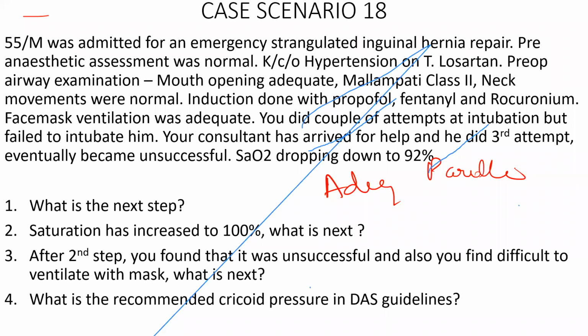Now the latest difficult airway guidelines say you have a difficult mask ventilation only in unparalyzed patients or people who are not paralyzed properly. So the current guidelines stress more importance on giving as much propofol as possible, making him as deep as possible, and giving adequate paralysis. Inadequate paralysis is one of the important causes of difficult mask ventilation. Since the availability of Sugammadex, adequate paralysis is given a lot of importance in the difficult airway strategy. So before going to a surgical airway, make sure the patient is adequately paralyzed.